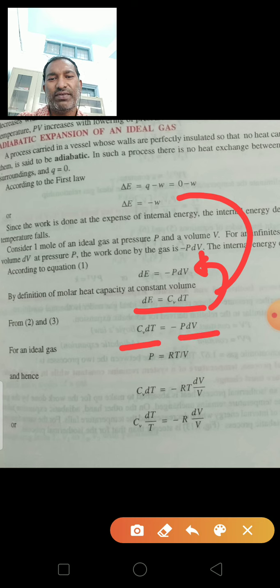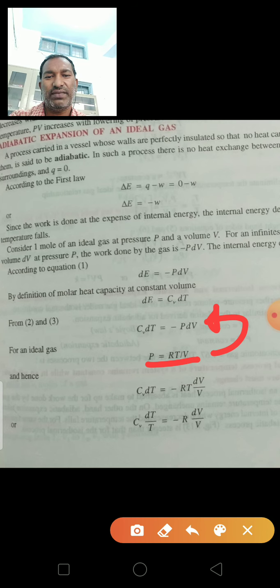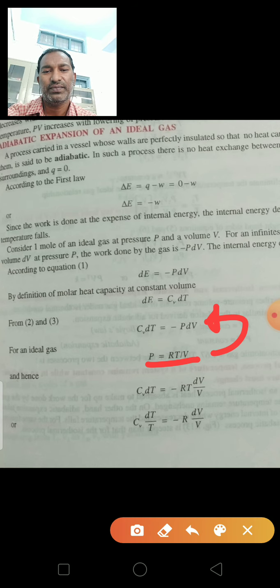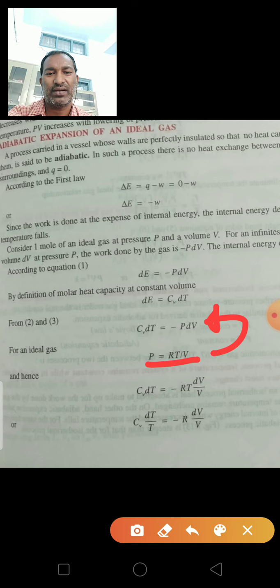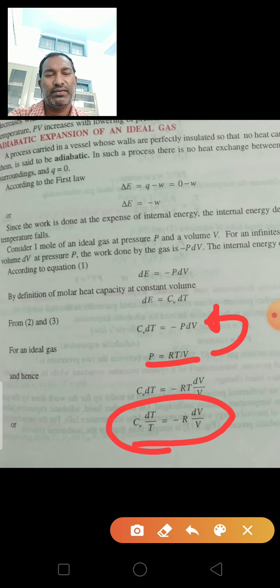We know the ideal gas equation, PV is equal to RT for 1 mole of gas, so P is equal to RT by V. Substituting this P value, the equation becomes Cv dT is equal to minus RT dV by V. Bringing the same variables to the same side, Cv dT by T is equal to minus R dV by V. We can integrate this equation between temperatures T1 and T2 and volumes V1 and V2.